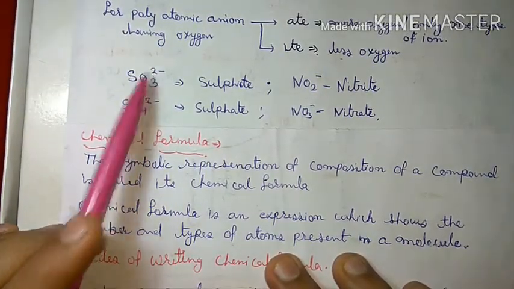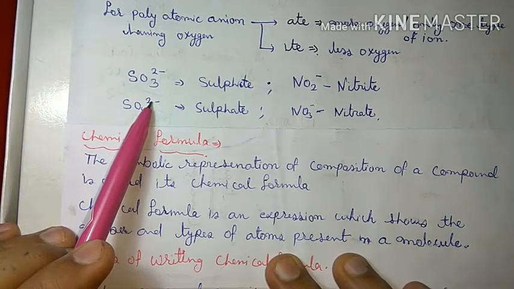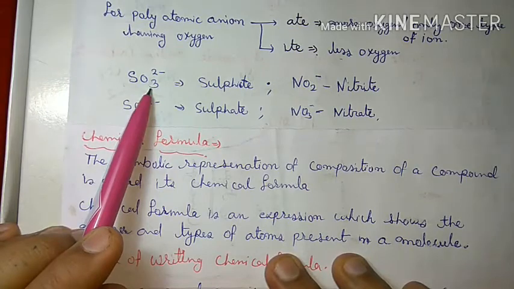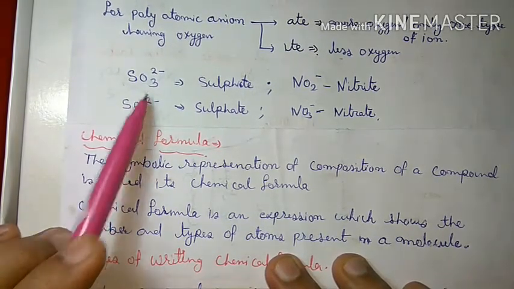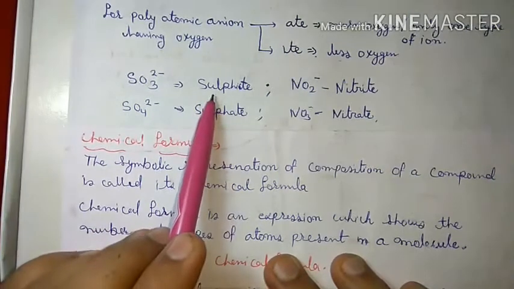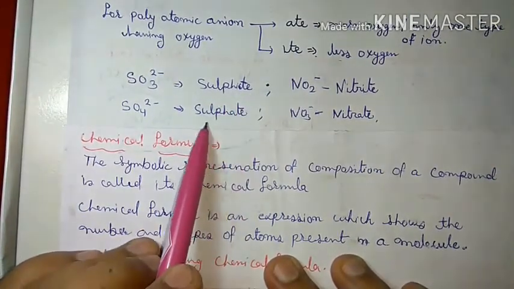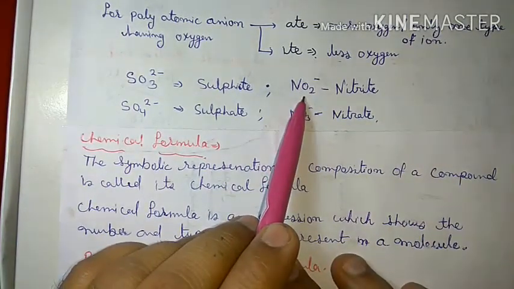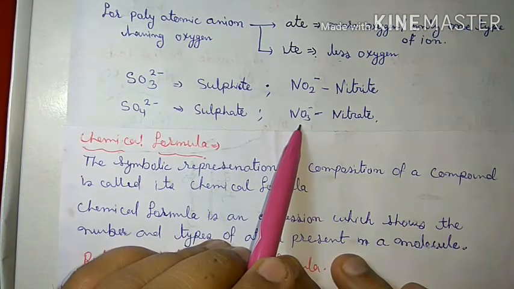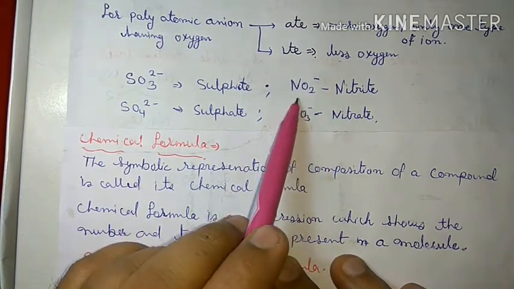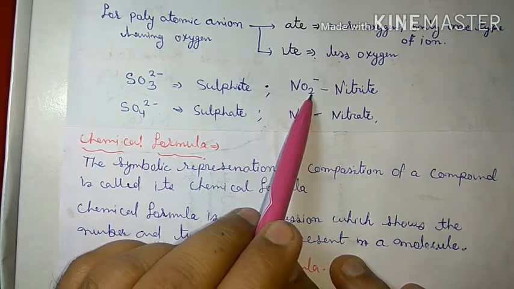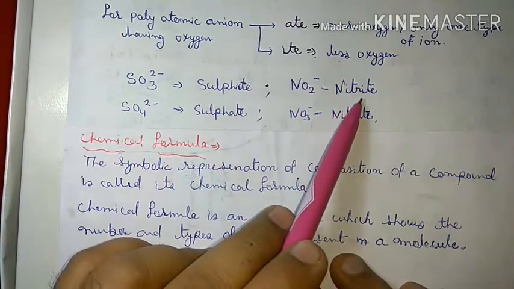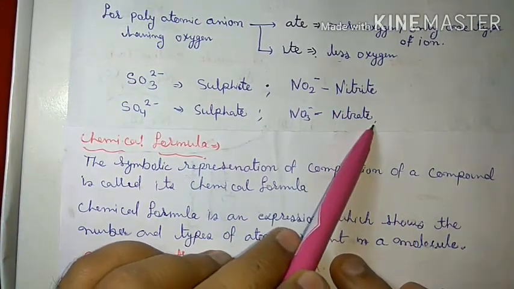SO3 2 negative and SO4 2 negative. Here that is less oxygen, here that is more, because 3 and 4. So it is named sulfite and it is sulfate. Got it? Similarly, NO2 negative and NO3 negative, both consist of nitrogen and oxygen, but one has less oxygen and one has more, so it is named nitrite and nitrate.